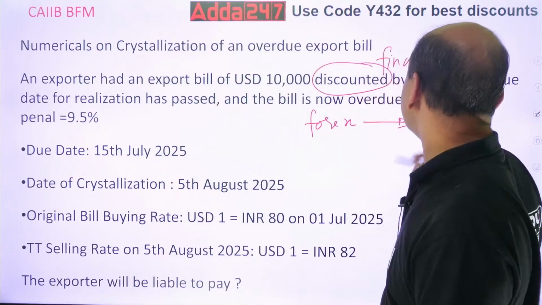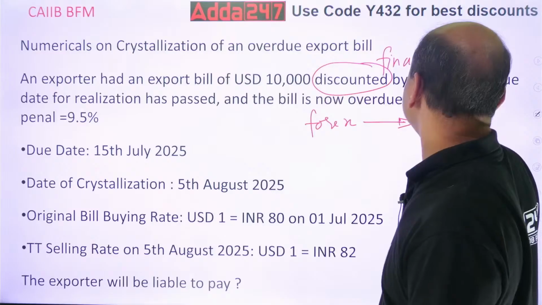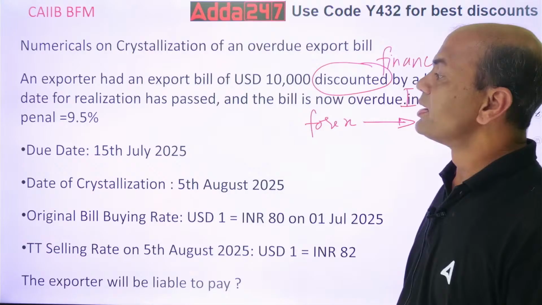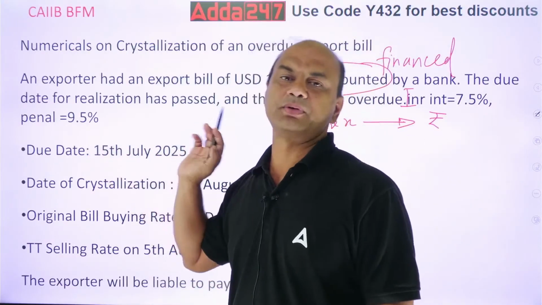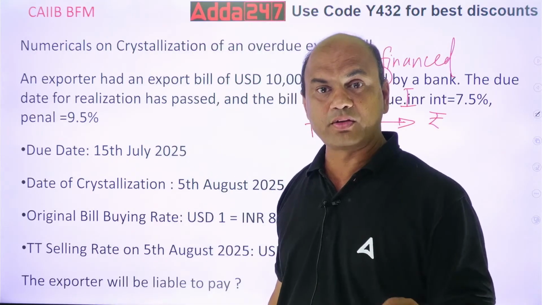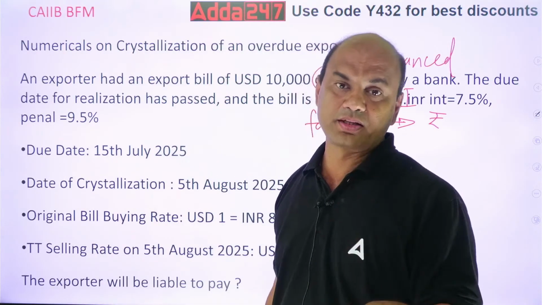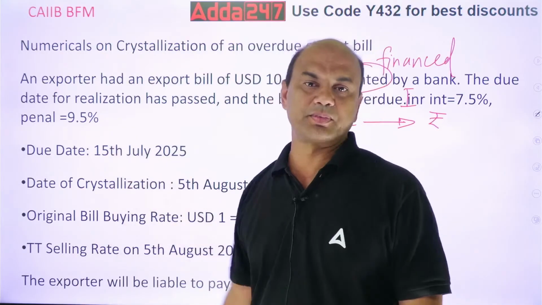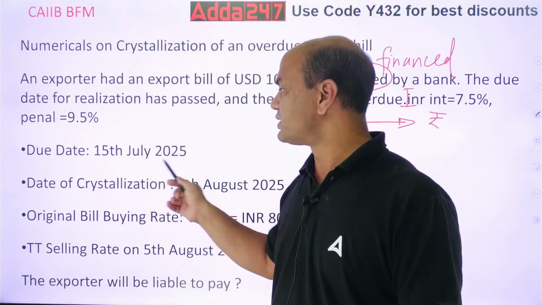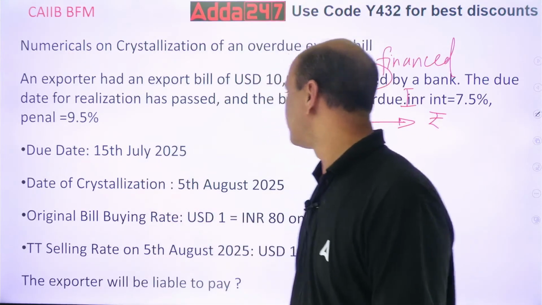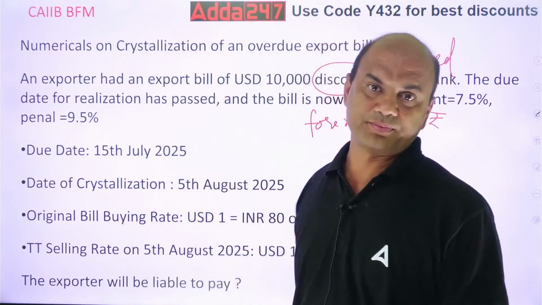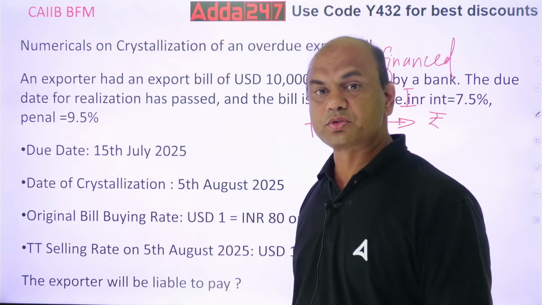Now what is given? INR interest rate is given as 7.5%. Penal interest rate is 9.5%. This is the rate of interest: for the rupee loan it is 7.5, and for the penal interest it is 9.5%. Now what are the details? Due date of that bill was 15th July. So on 15th July the buyer was to pay.